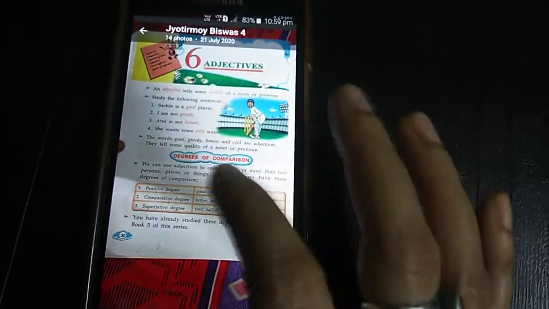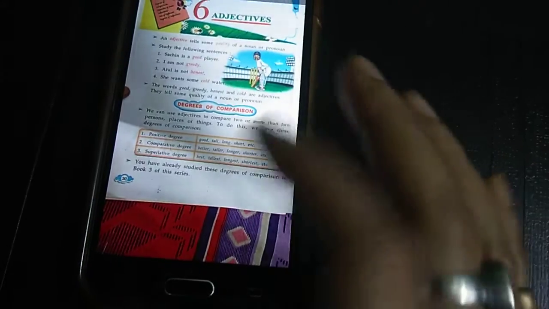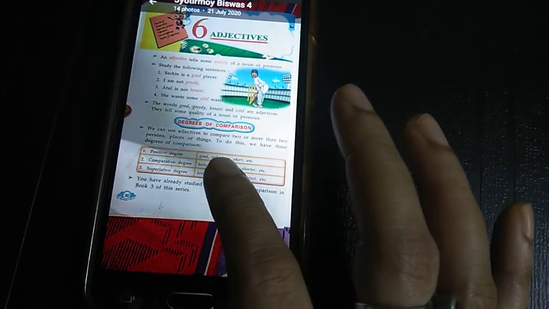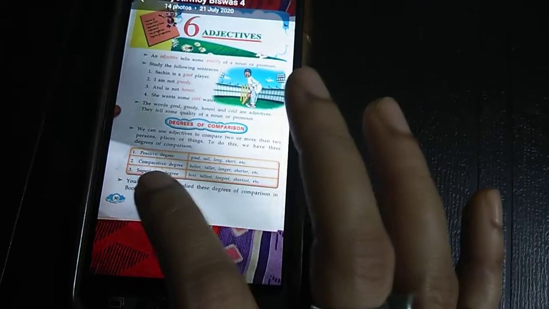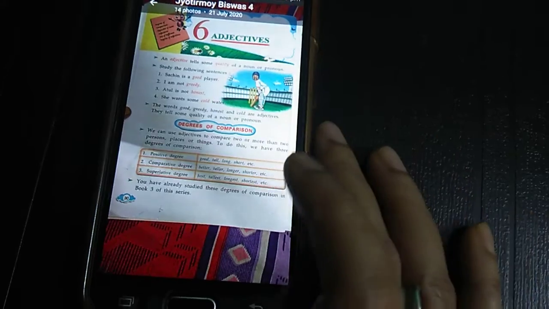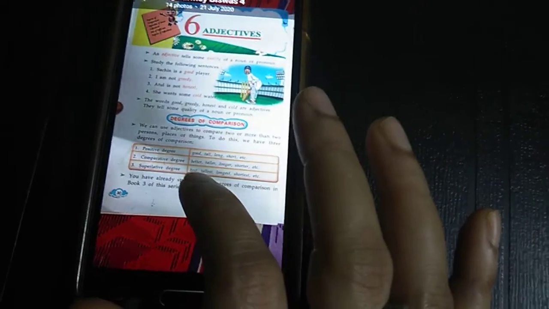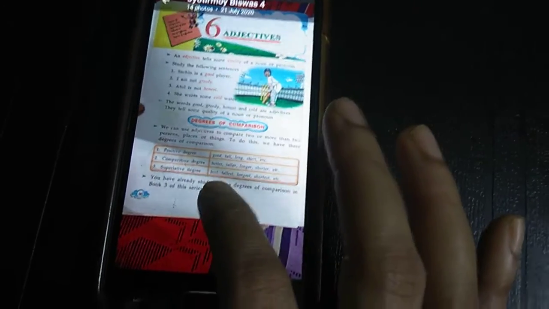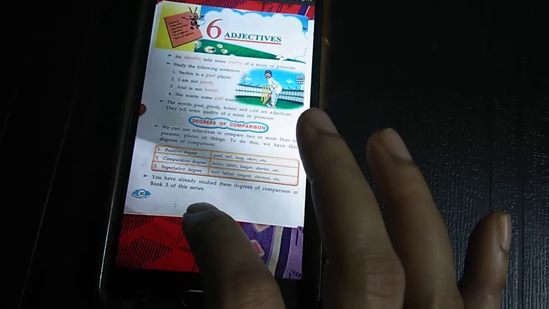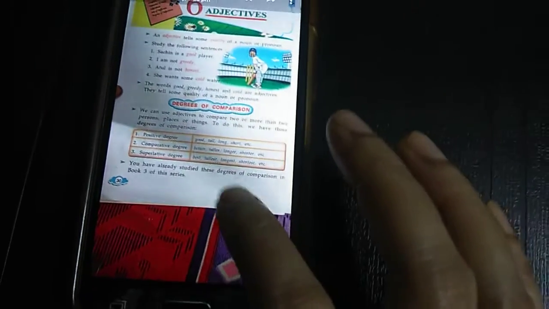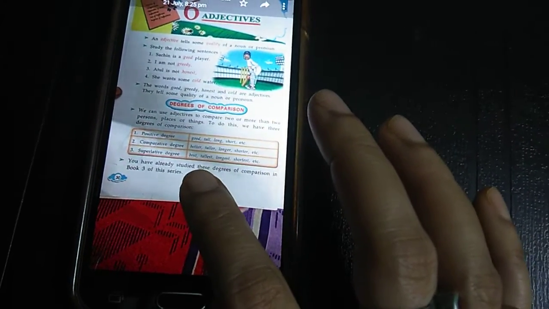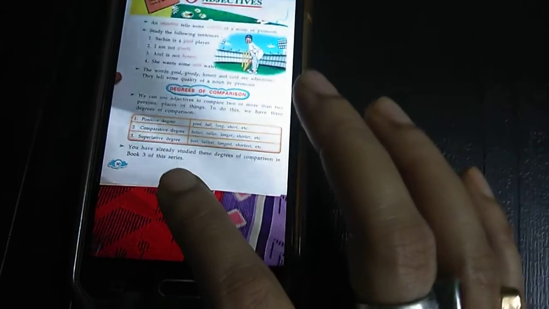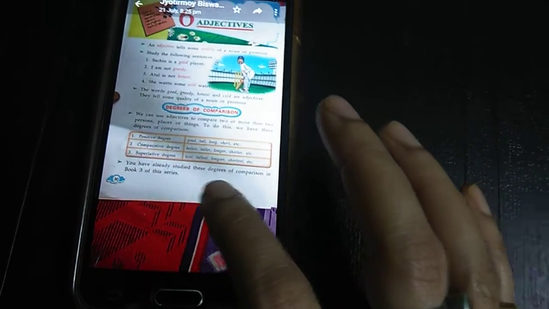Now, degree of comparison. We use adjectives to compare two or more persons, places, things. This is called degree of comparison. There are the positive degree, comparative degree and superlative degree. Positive: good, tall, long, short. Comparative: better, taller, longer, shorter. Superlative: best, tallest, longest, shortest.